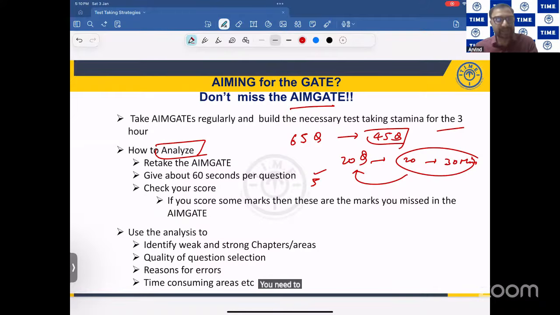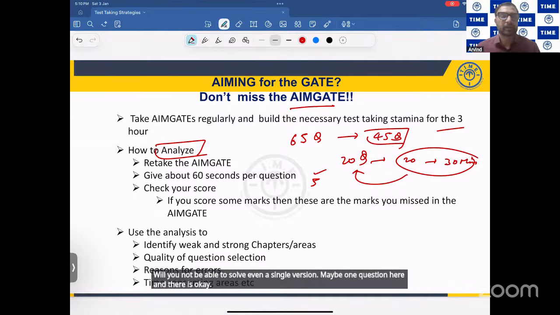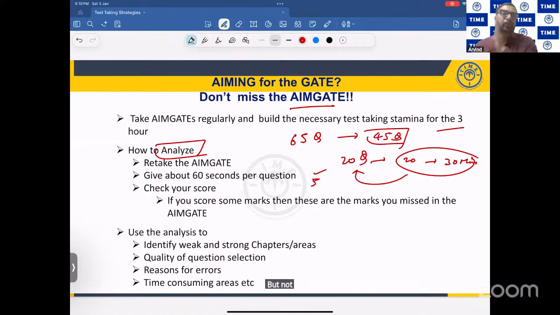You need to keep practicing in such a way that even after giving another 20 minutes or 30 minutes, you will not be able to solve even a single question. Maybe one question here and there is okay, but not more than 3 or 4 questions. This is all you have to practice. Once you start practicing this, then you get a feeling, I've done my best.